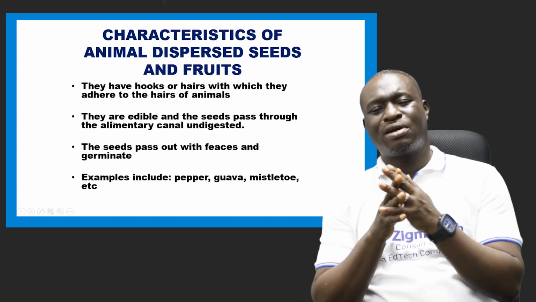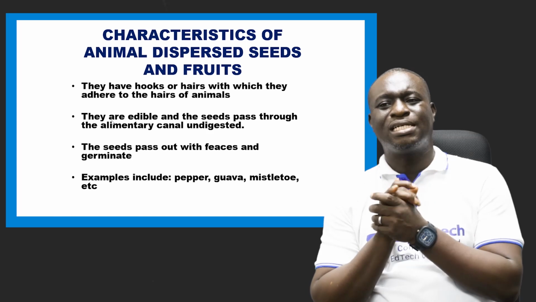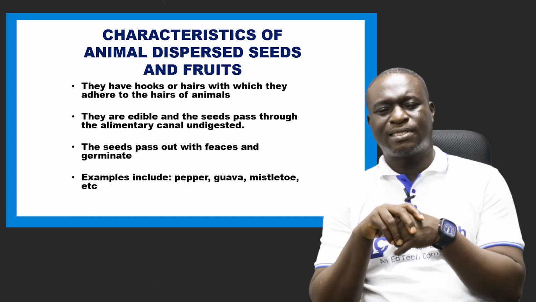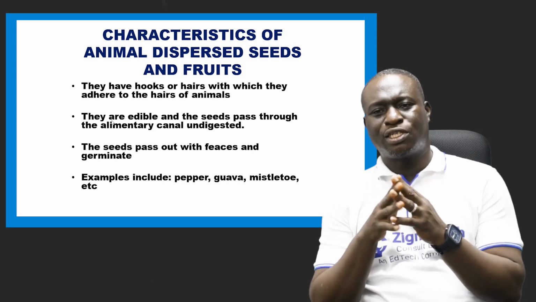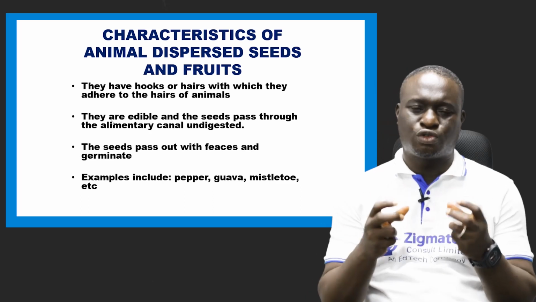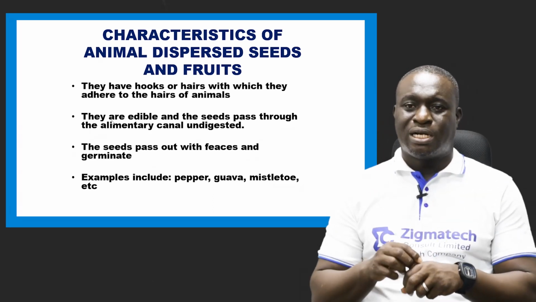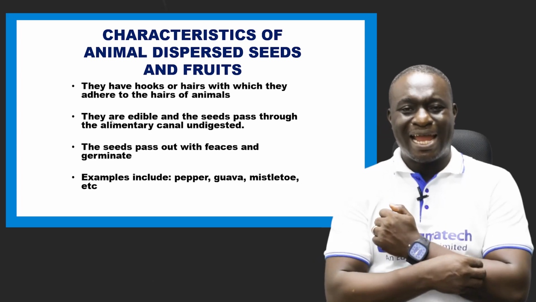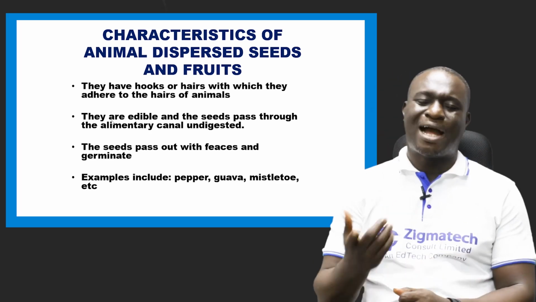We also have characteristics of animal dispersed seeds and fruits. Number 1 characteristic of animal dispersed seeds and fruits is that they have hooks and hairs. The reason for the hairs or the hooks is so that they can adhere to the hairs of animals.